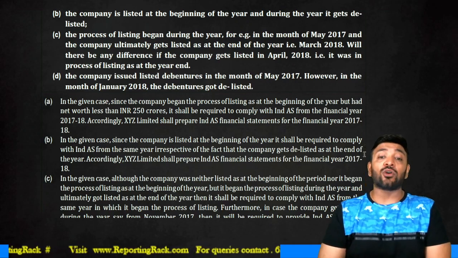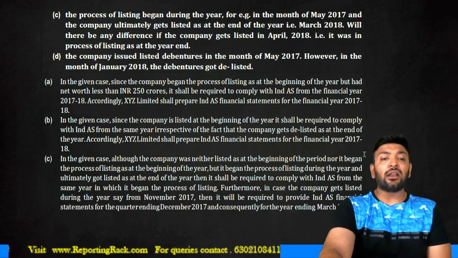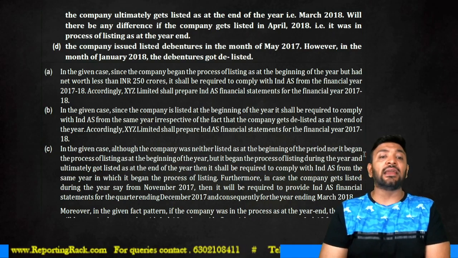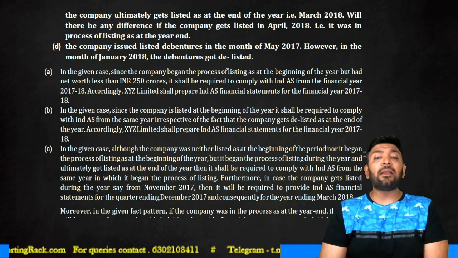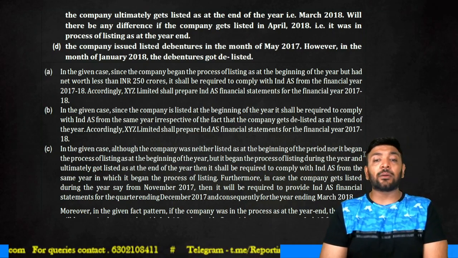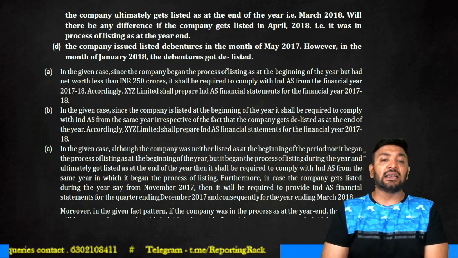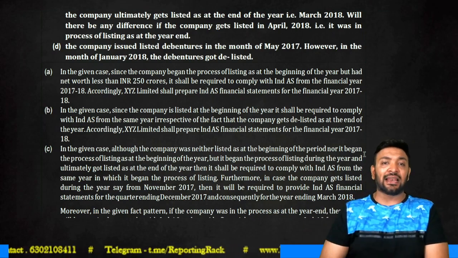So in the given case, although the shares were neither listed as at the beginning of the year, nor had it begun the process of listing, it began the process of listing during the year and got listed by the end of the year. Therefore, it shall be required to comply with IND AS for the same year as it began the process of listing. Furthermore, in case the company shares get listed, say in November, that is a hypothetical situation, he did not say anything like that.